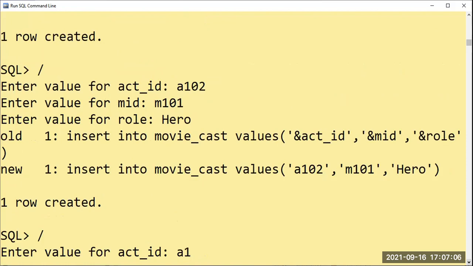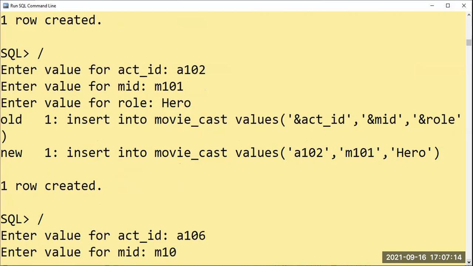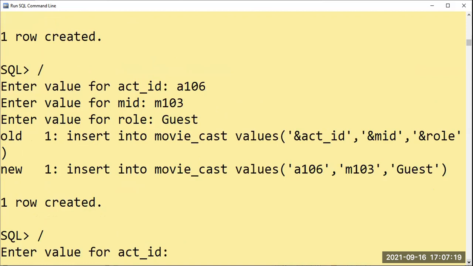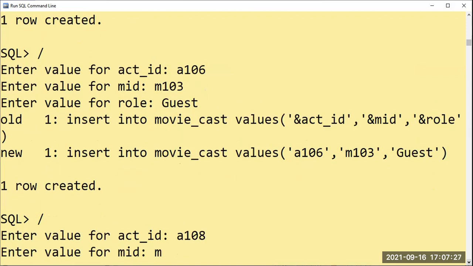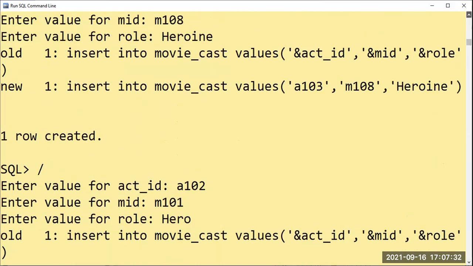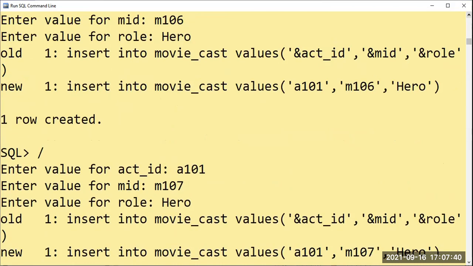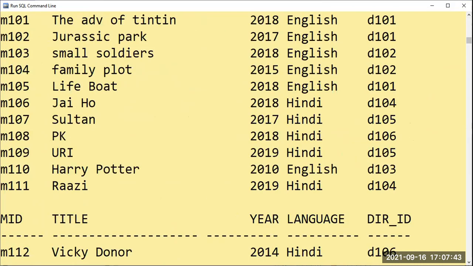106. 103. Next. Harry Potter movie. See how I'm scrolling up, so that you should have a reference in your book, so that it will be helpful for you what values you have written and for whom you have to give here.